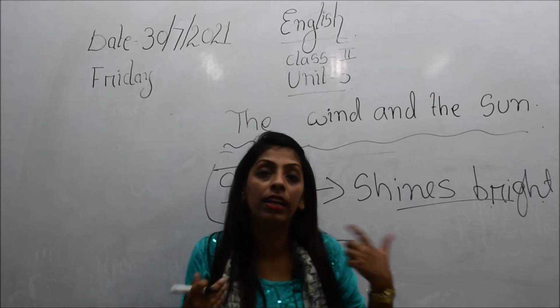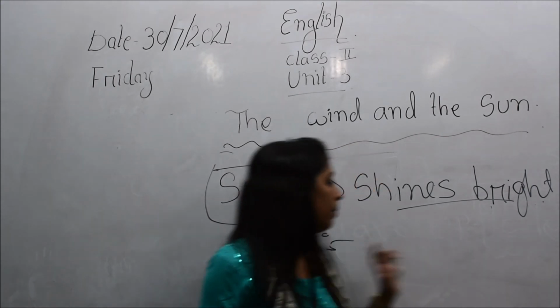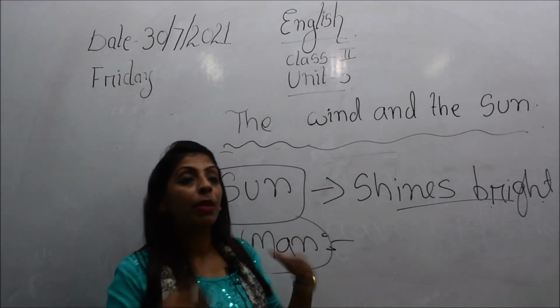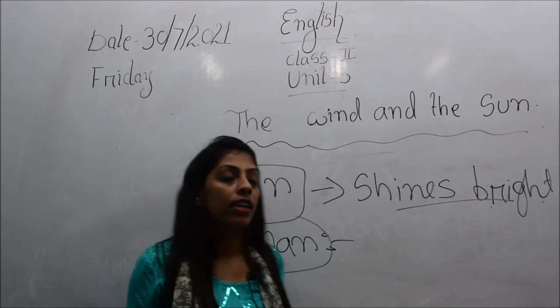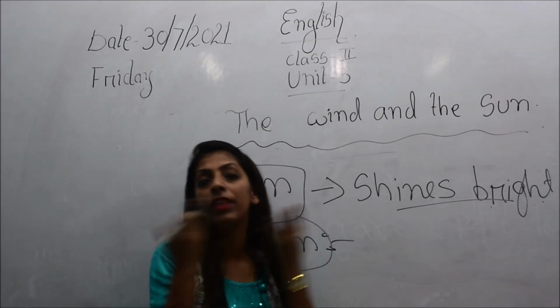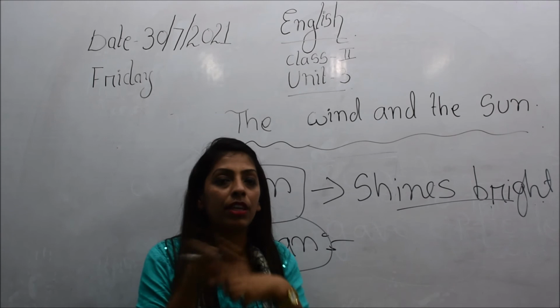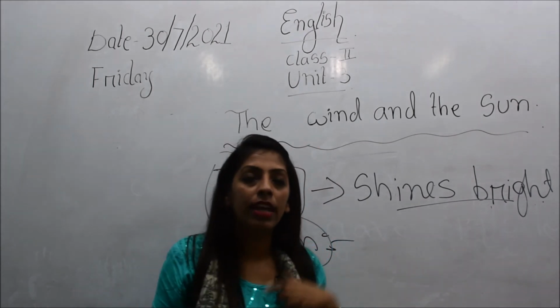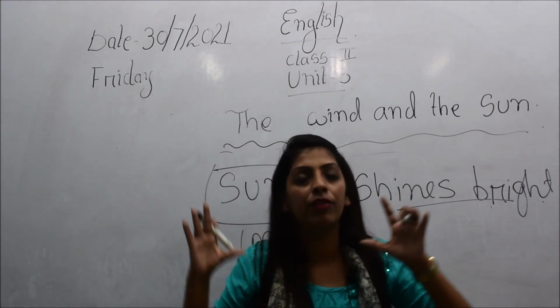So similarly, this happened to the man. When the sun was shining brighter, the man was sweating, and in order to remove that sweat from his face, he just wiped it. Okay, because he was feeling hot. And why? Because the sun was shining very hard.